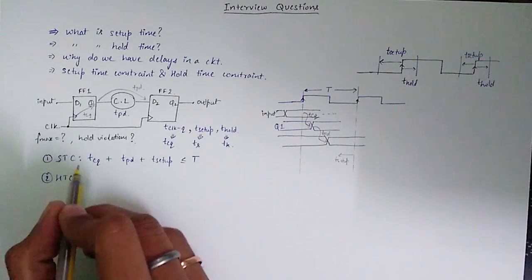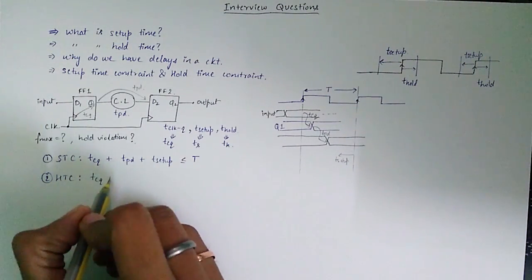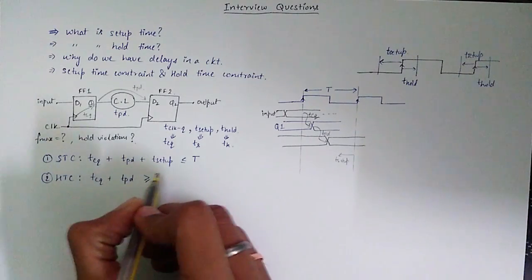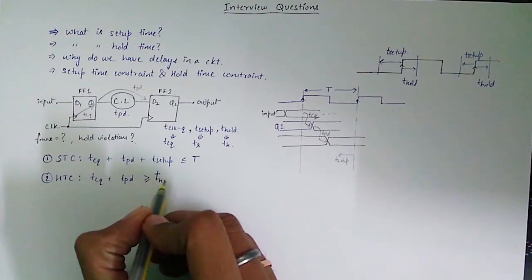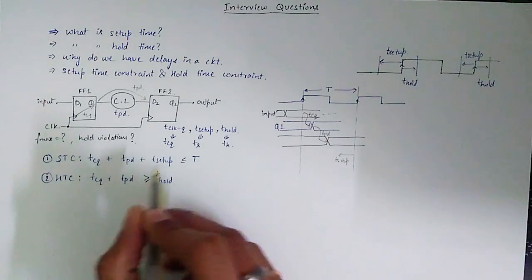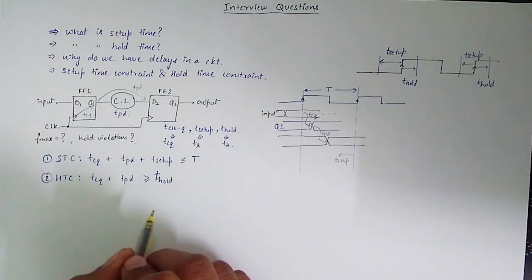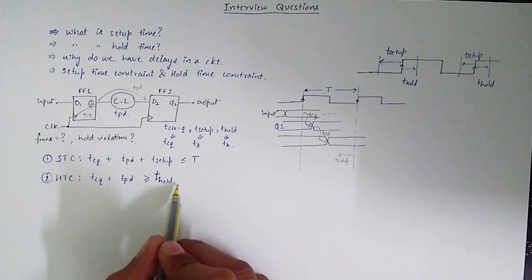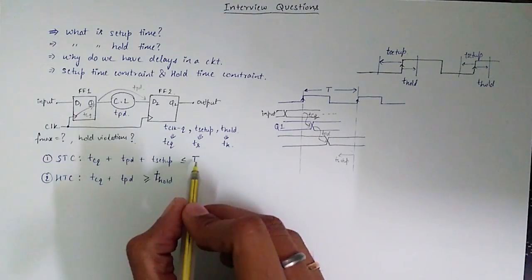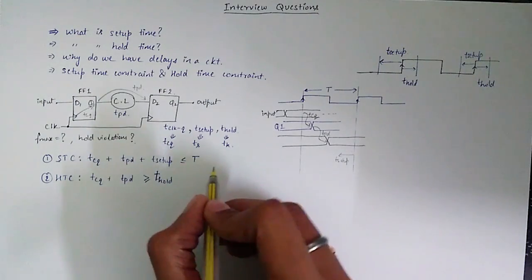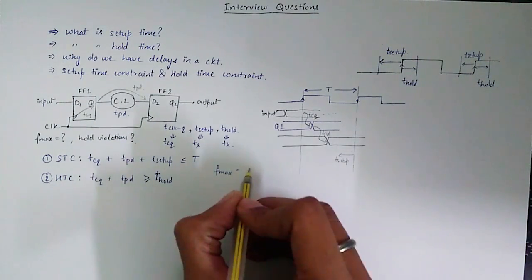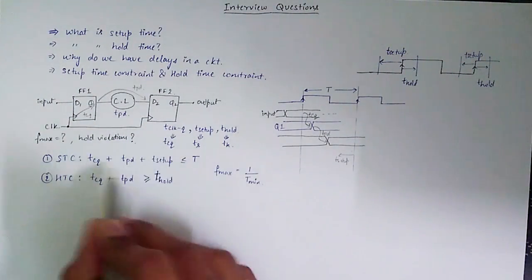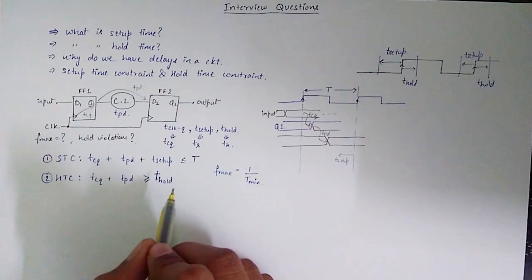So we get the hold time constraint as T clock to output plus TPD must be greater than or equal to hold time. All the values in this equation are available to us. So if the condition is true, we can say that there is no hold time violation and maximum frequency is given by the previous equation as Fmax is equal to 1 divided by T minimum.